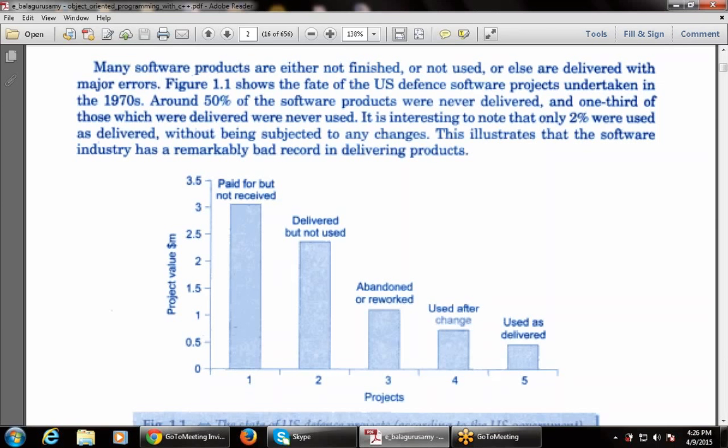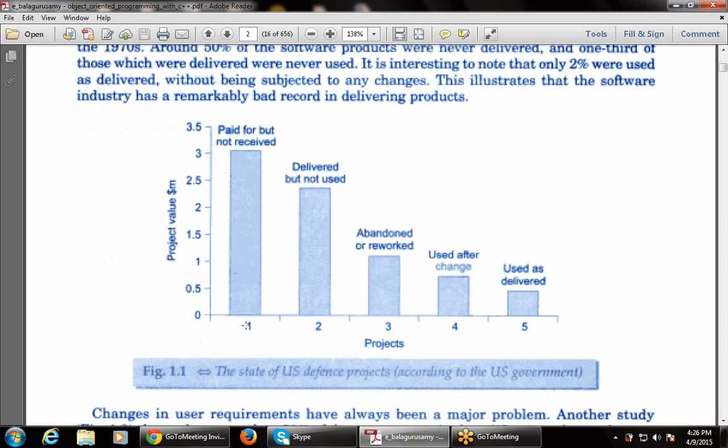Around 50% of the software products were never delivered, and one third of those that were delivered were never used. This histogram shows how there is a software crisis in the world, in India, in the market, which becomes a critical issue for a developer, for a programmer, for a manufacturer.